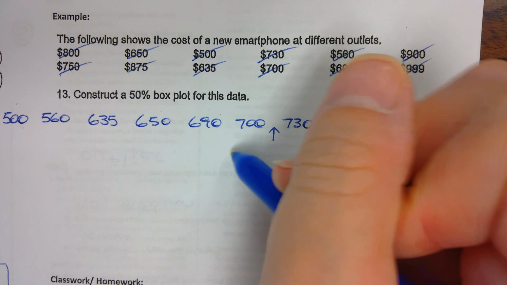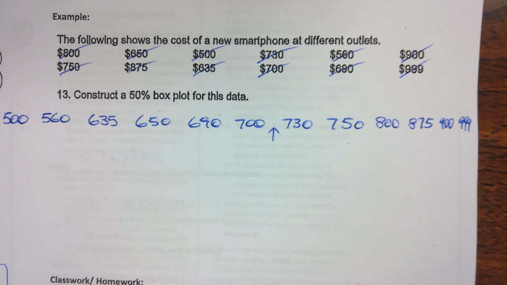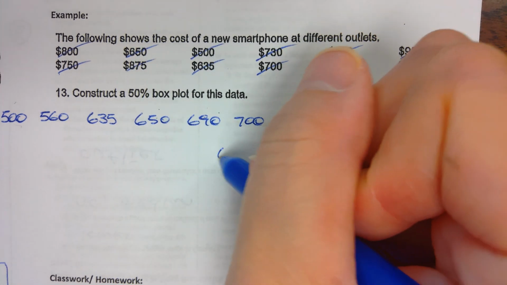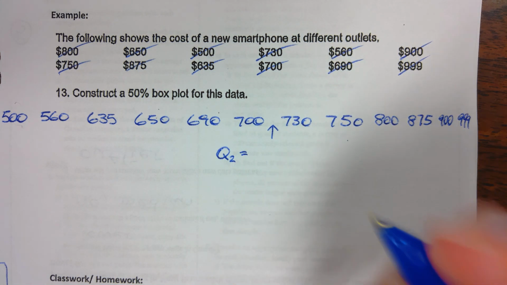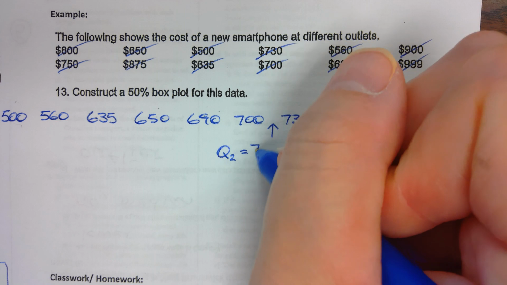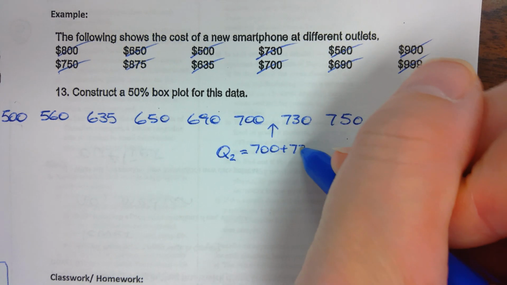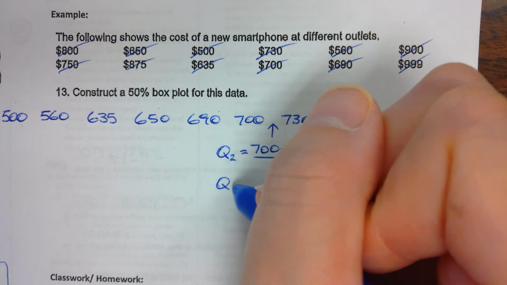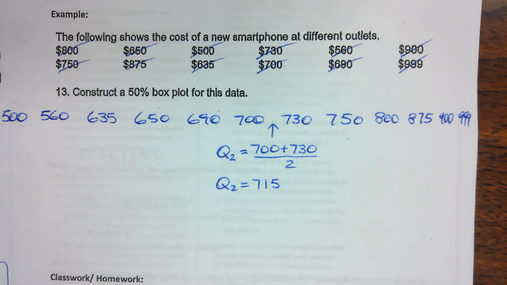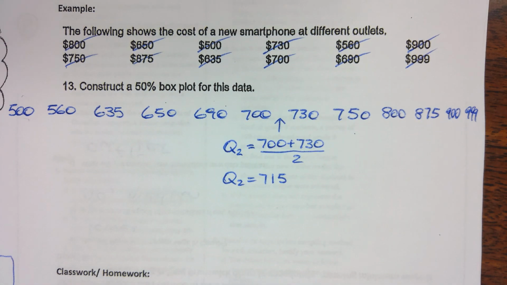So what letter do we use to represent the median here? What abbreviation? Badar? Not Q1. Q2. Q2, right? Okay, that's why I asked you guys. It's not to trick you guys, but just a lot of people make that mistake, so I wanted to point it out. So Q2 is between 700 and 730. So what's the number between them? 715. Good. Okay, I have my first number.